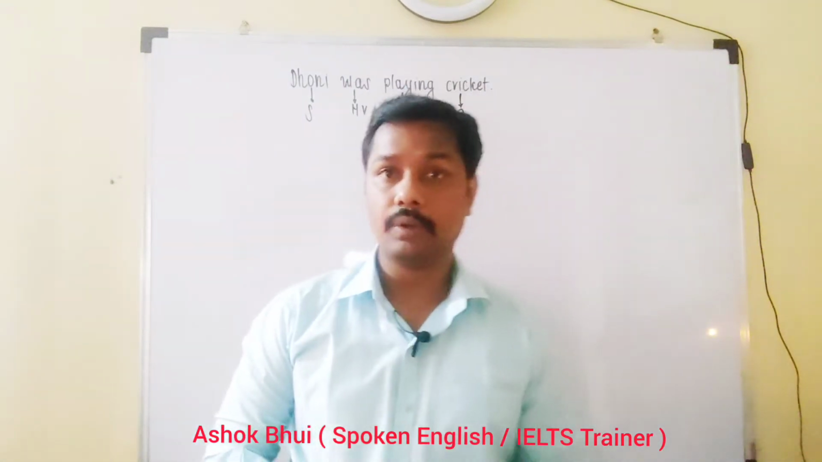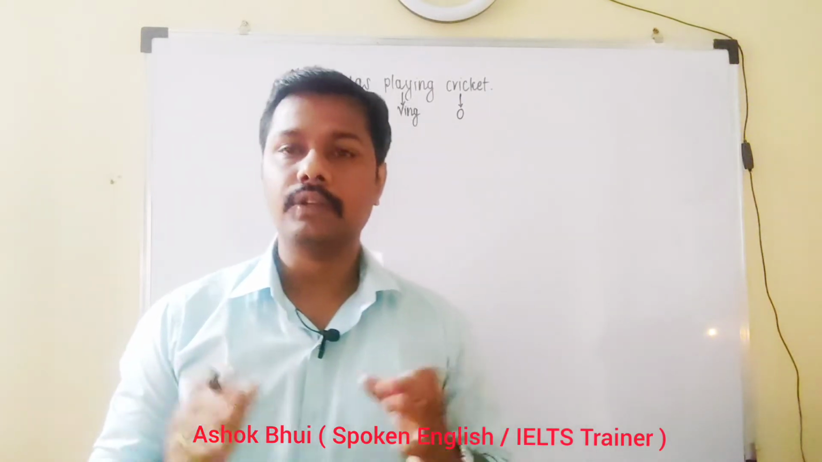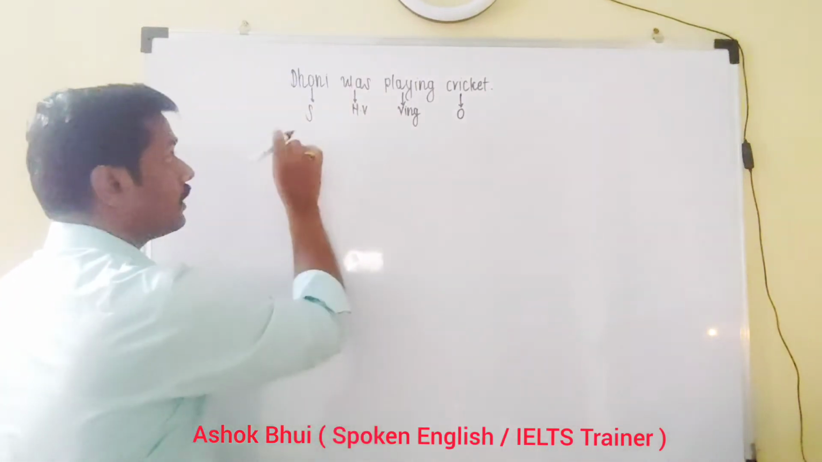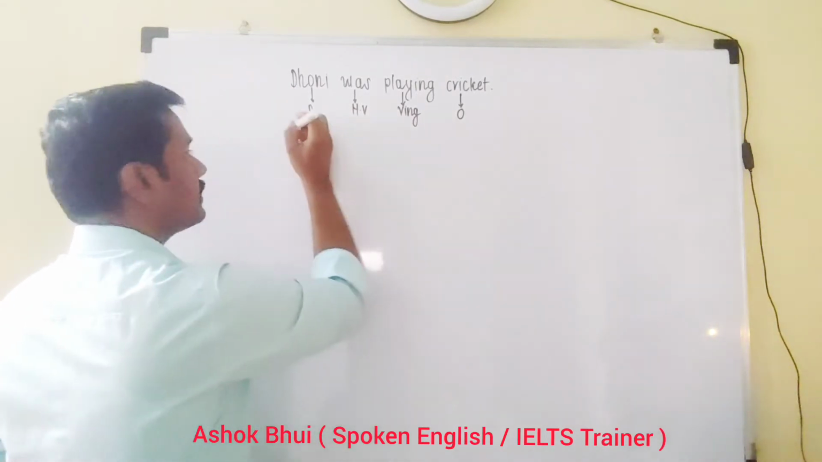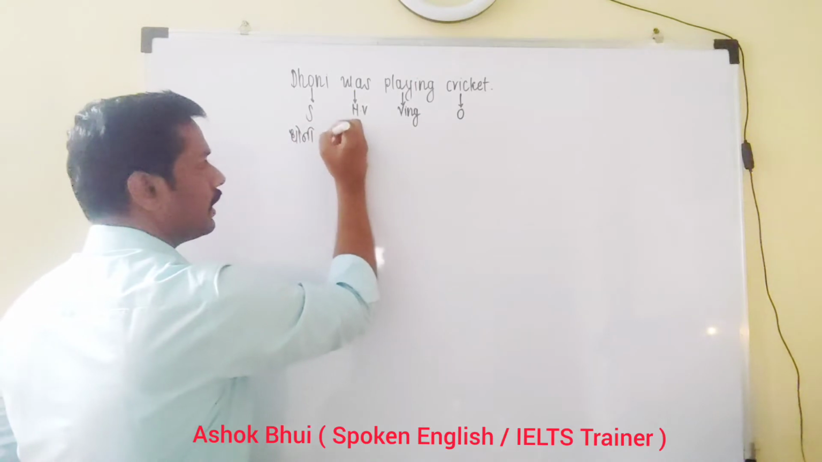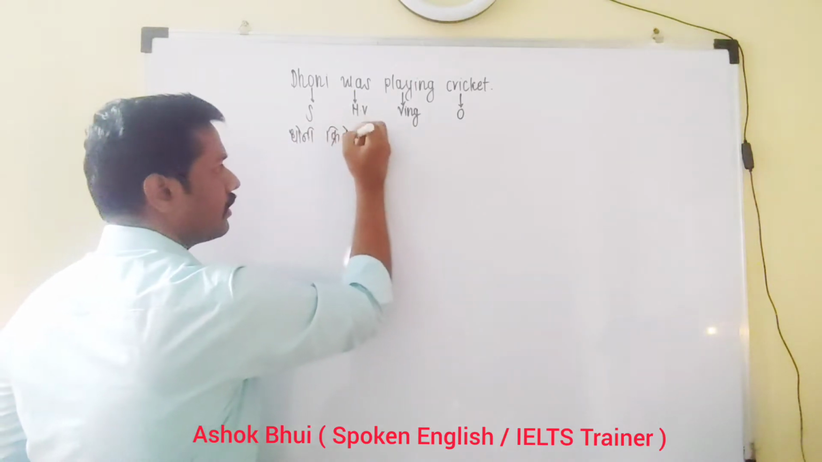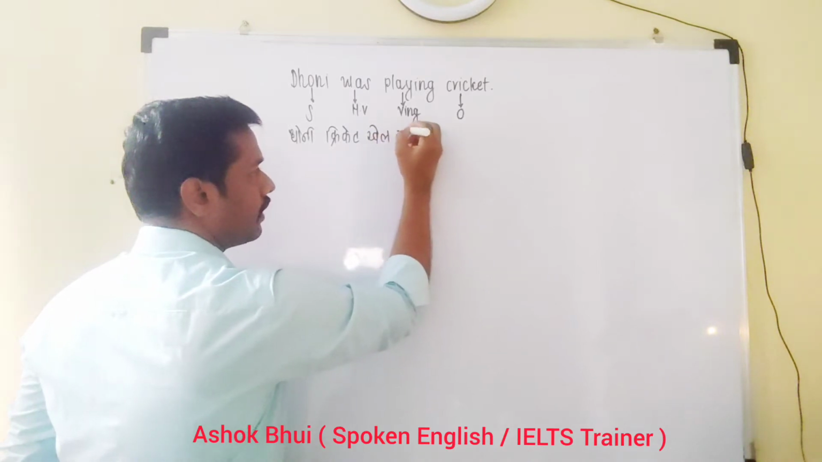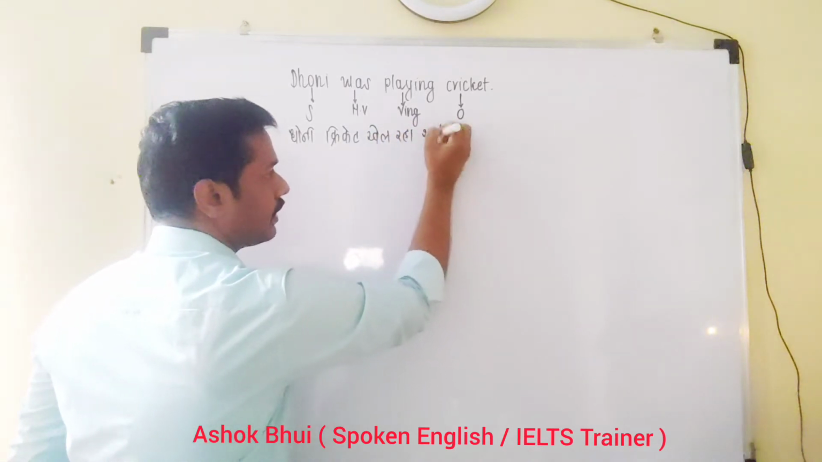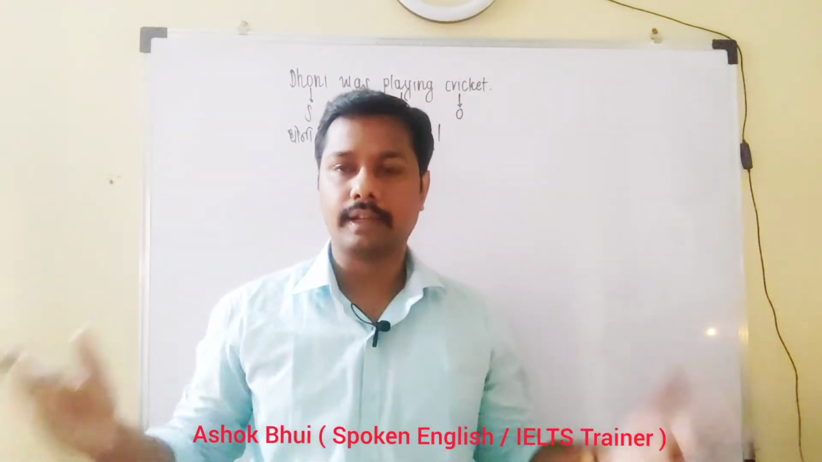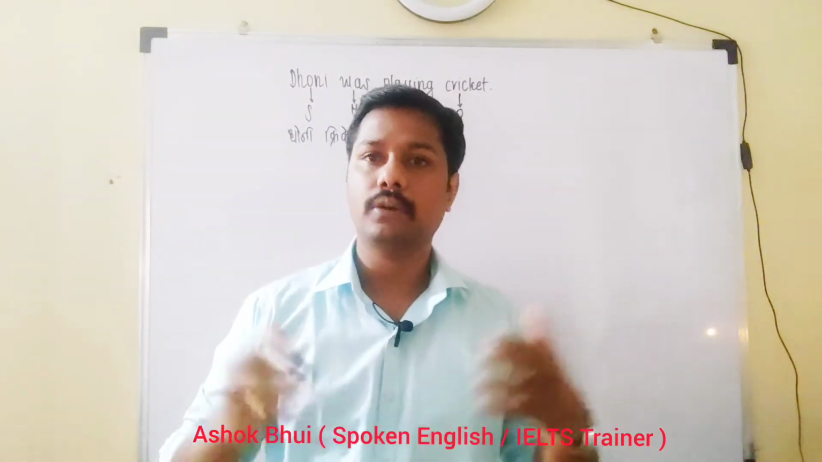So we'll have to check what is the meaning of the sentence. Dhoni was playing cricket. What is the meaning of the sentence? It means Dhoni cricket खेल रहा था. How we can say? धोनी क्रिकेट खेल रहा था. तो सेंटेंस का मतलब होता है कि धोनी क्रिकेट खेल रहा था. मराठी धोनी क्रिकेट खेलत होता.